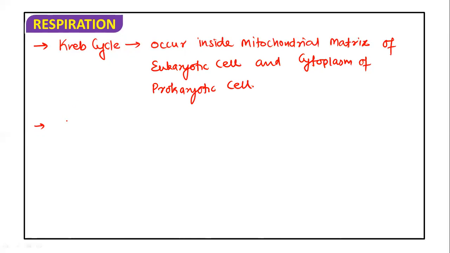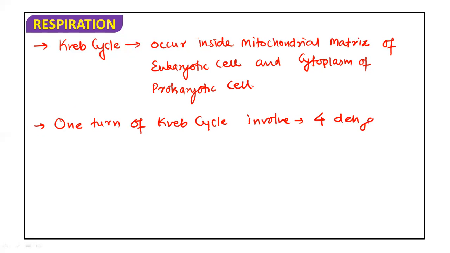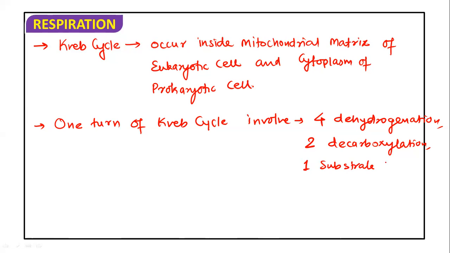As we have discussed in Krebs cycle, one turn of Krebs cycle involves four dehydrogenations, two decarboxylations, and one substrate level phosphorylation.